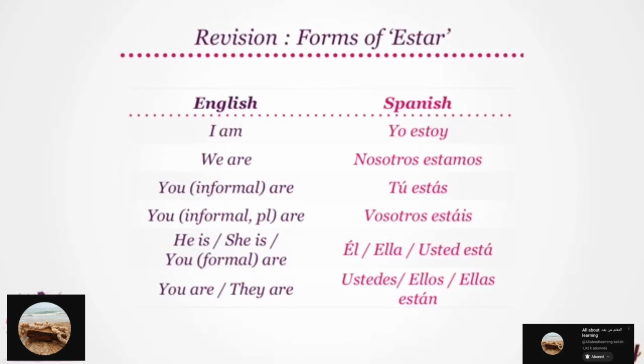Can you try that? Tú estás. And informally, its plural form, or you all are, becomes vosotros estáis. Say that, please. Vosotros estáis. Good. Moving on, he is or she is, or formally you are, translate as él or ella está,